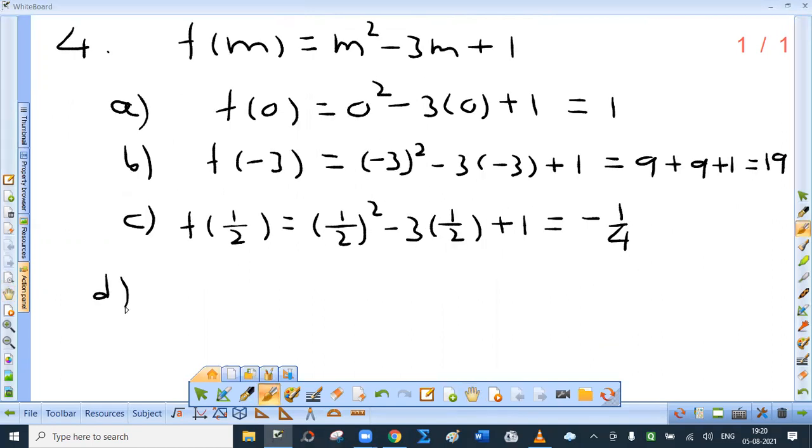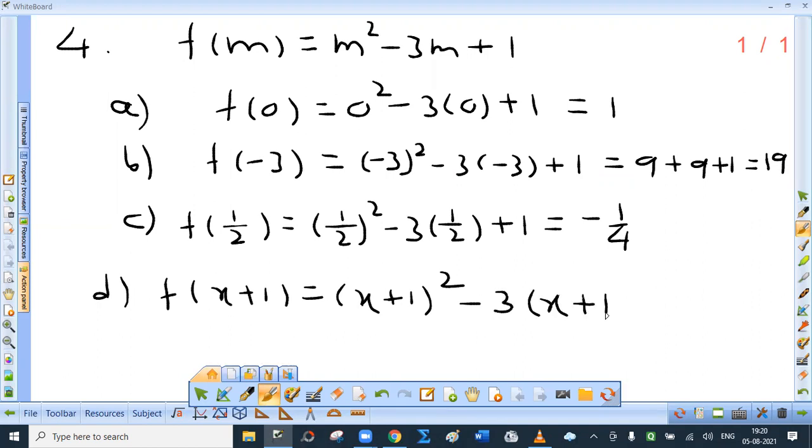So what is D? f of x plus 1. You have to be very careful and you have to use common sense. Previously it was m square, now square of (x plus 1). Previously it was minus 3 times m. Now many students do not use the bracket and then say this topic is difficult. See, basic things you should know. How can you say minus 3x plus 1? m is to be replaced by x plus 1, so strictly you have to put x plus 1 in brackets.